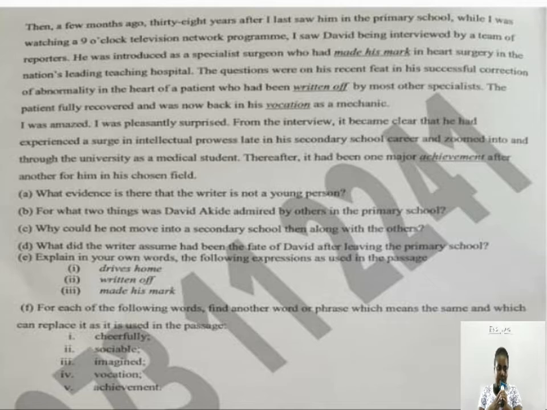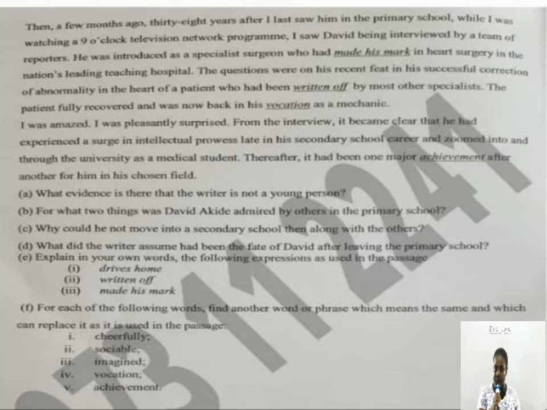I was amazed. I was pleasantly surprised. From the interview, it became clear that he had experienced a surge in intellectual prowess late in his secondary school career and zoomed through the university as a medical student. Thereafter, it had been one major achievement after the other for him in his chosen field.